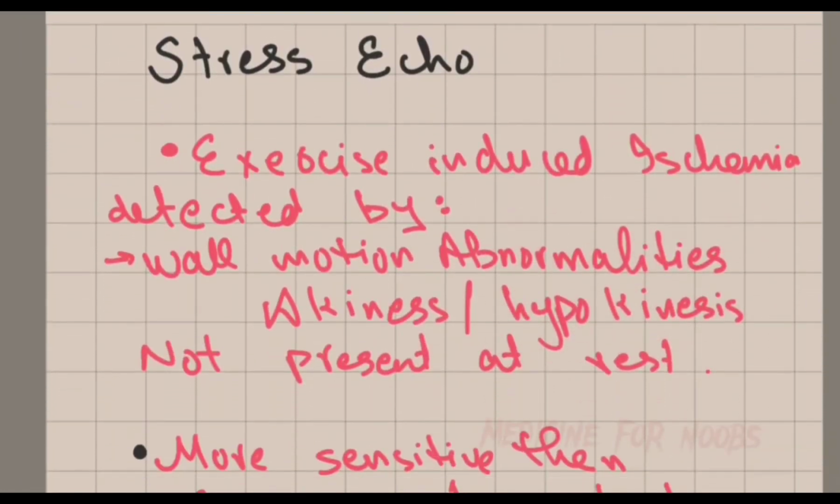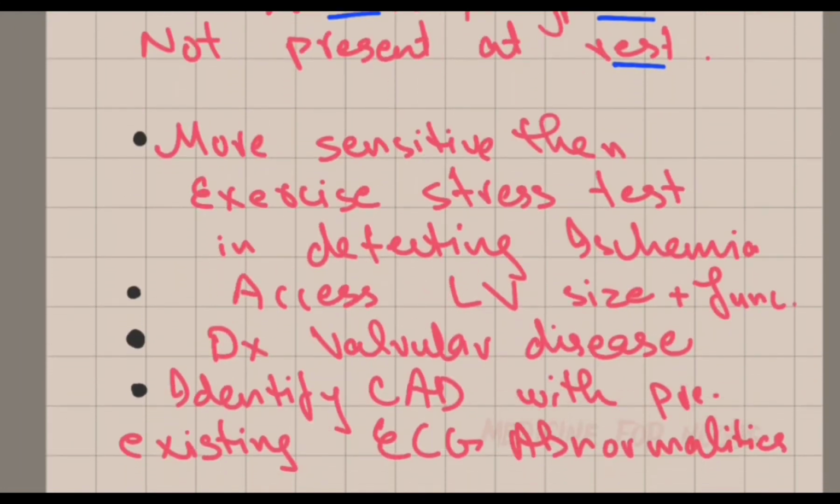Stress echo is another type of exercise test in which exercise-induced ischemia is detected by wall motion abnormalities such as akinesis and hypokinesis, which are not usually present at rest. In stress echo, echocardiography is done instead of the ECG.